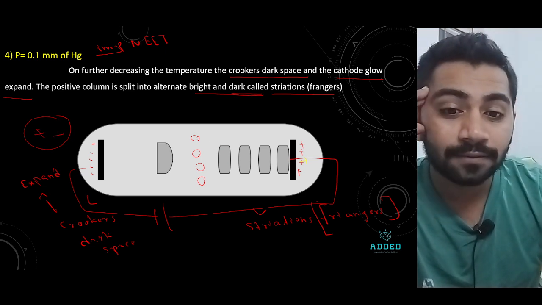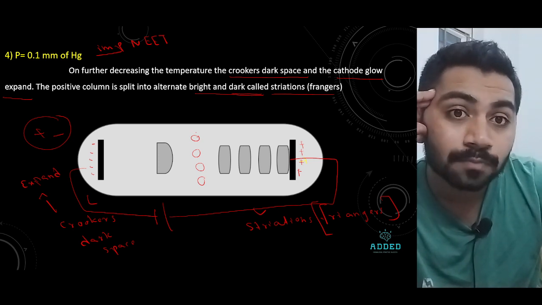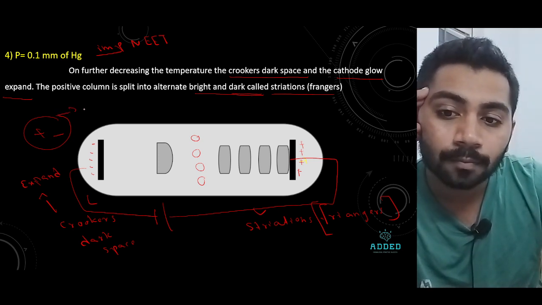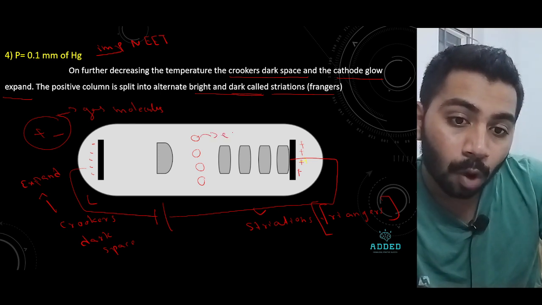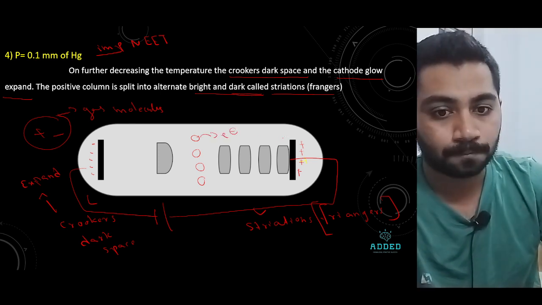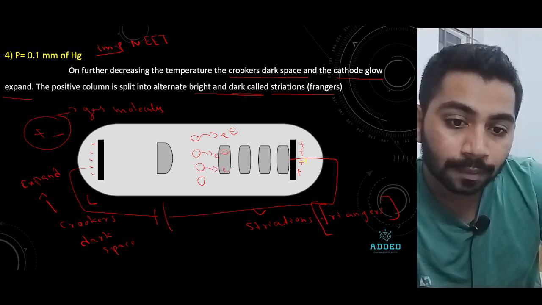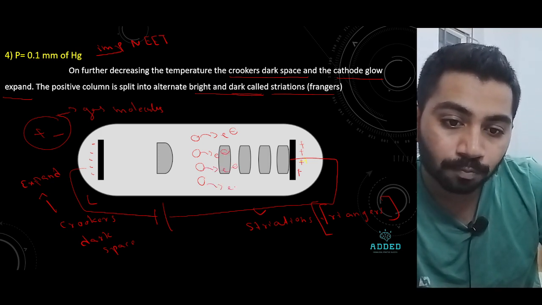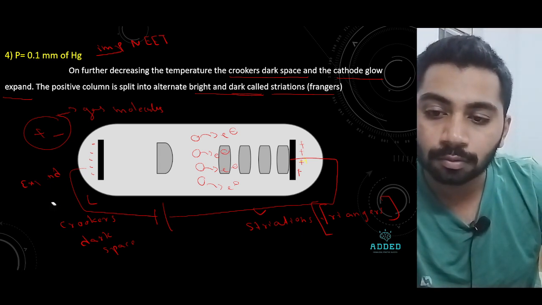When they pass through the electric field, inside this gas molecule, the negative wants to move towards the positive.